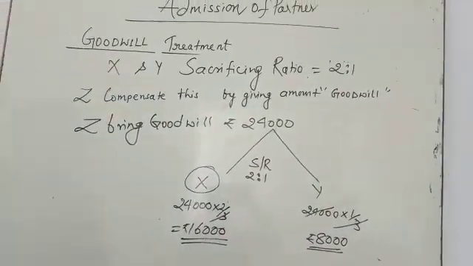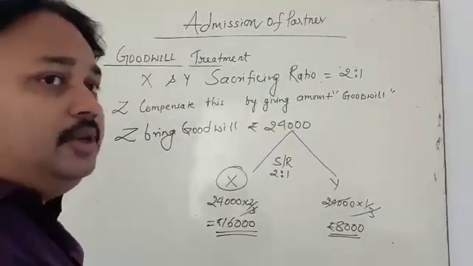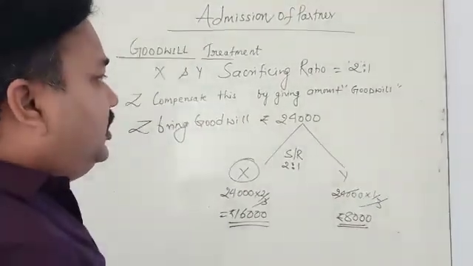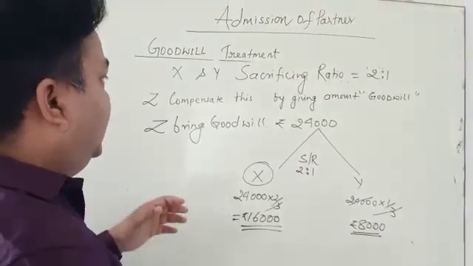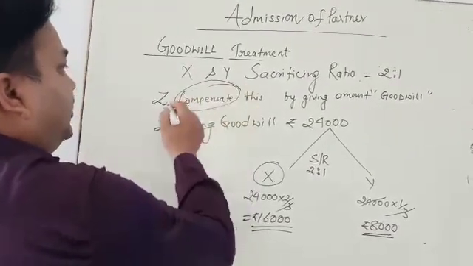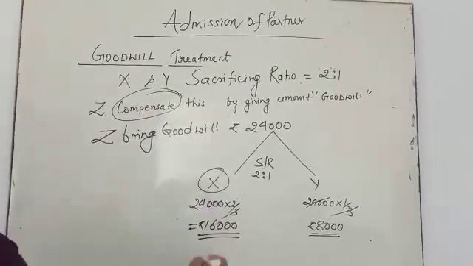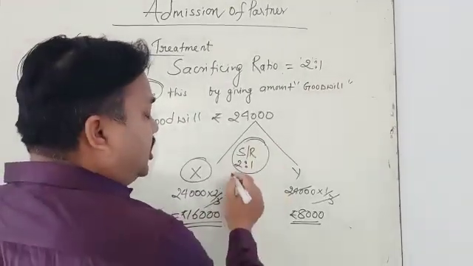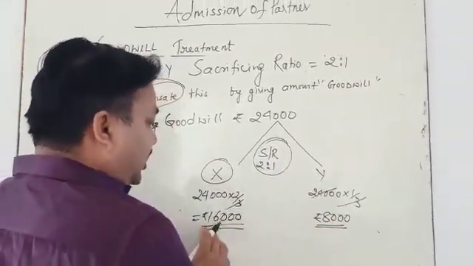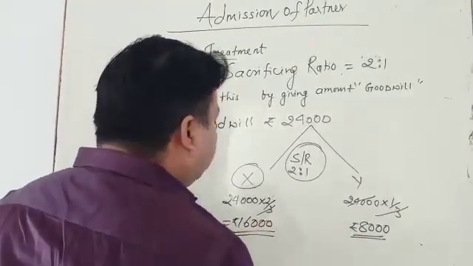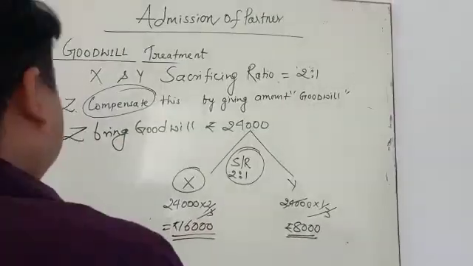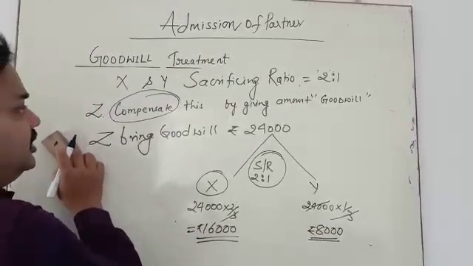Please remember, in the admission chapter, the meaning of goodwill is different here. Goodwill is compensation given by the new partner to the old partners. This compensation amount is going to be distributed in the sacrificing ratio, that is 16,000 and 8,000. My dear student, you have to understand this topic.